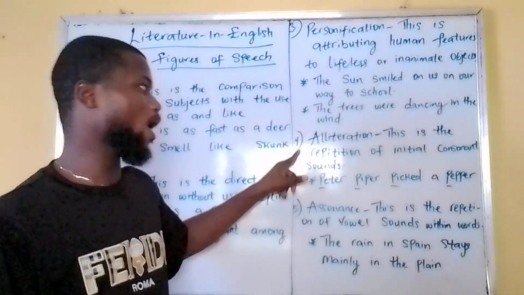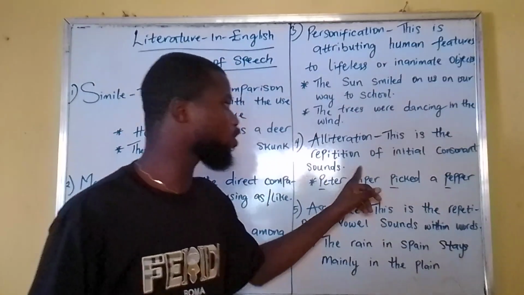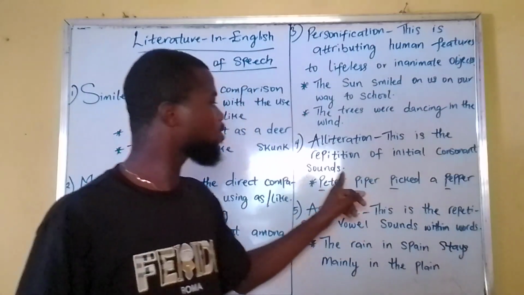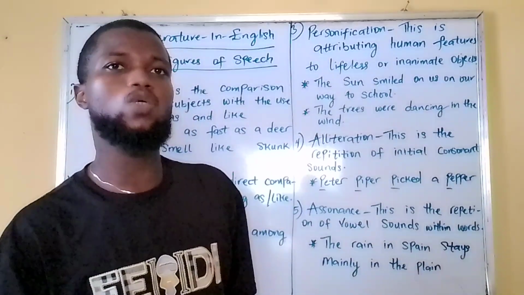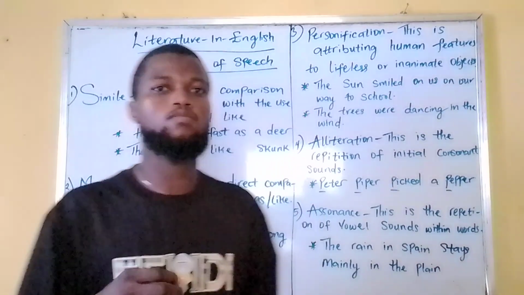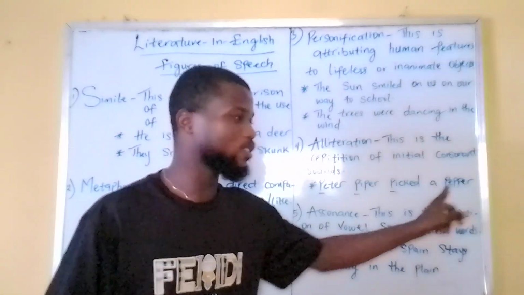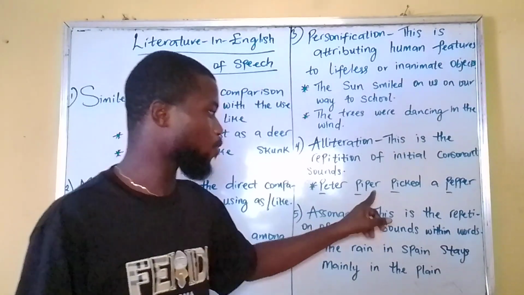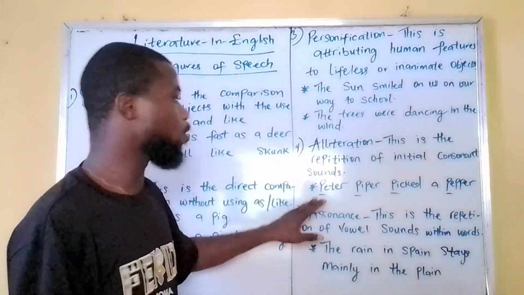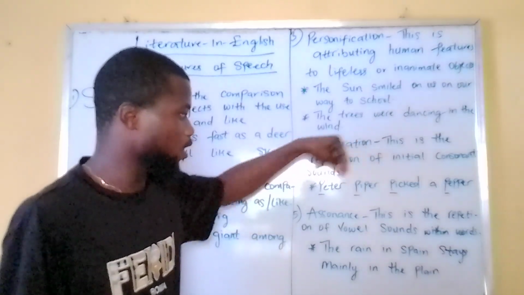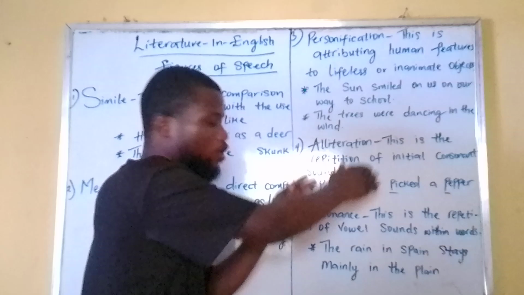Now, number 4, we have what we call alliteration. Alliteration is the repetition of initial consonant sounds. This alliteration comes up mostly when we talk about tongue twisters. For example, this one. Peter Piper paid a pepper. Now, we are using the consonant sound P all the way. So this is what we call alliteration.